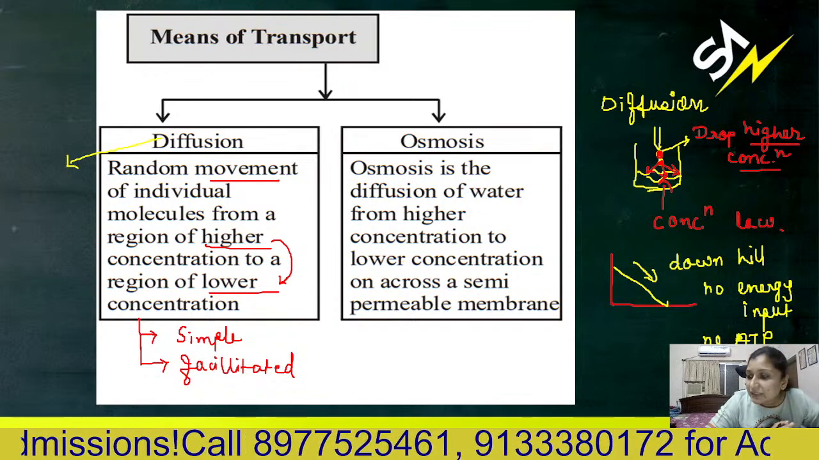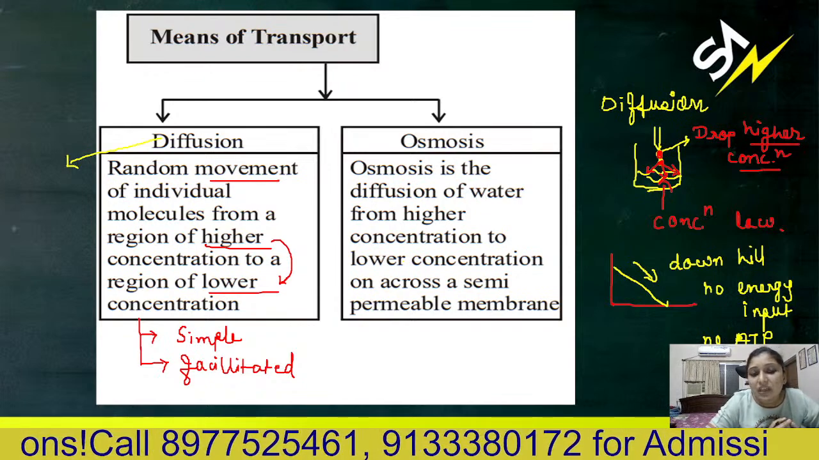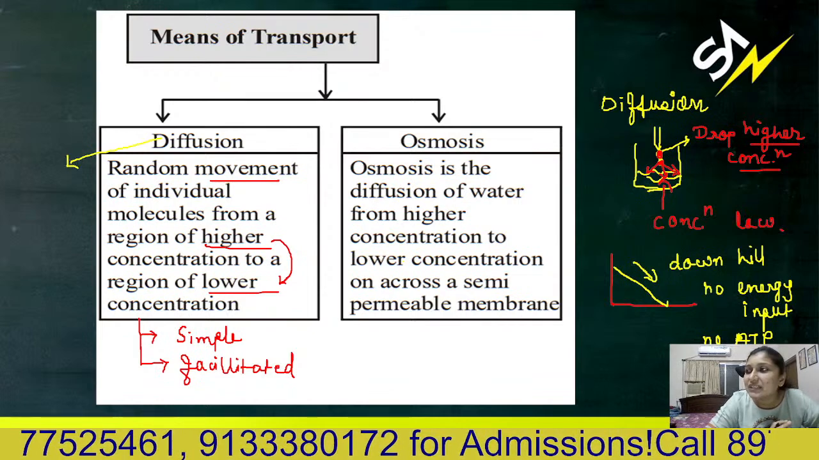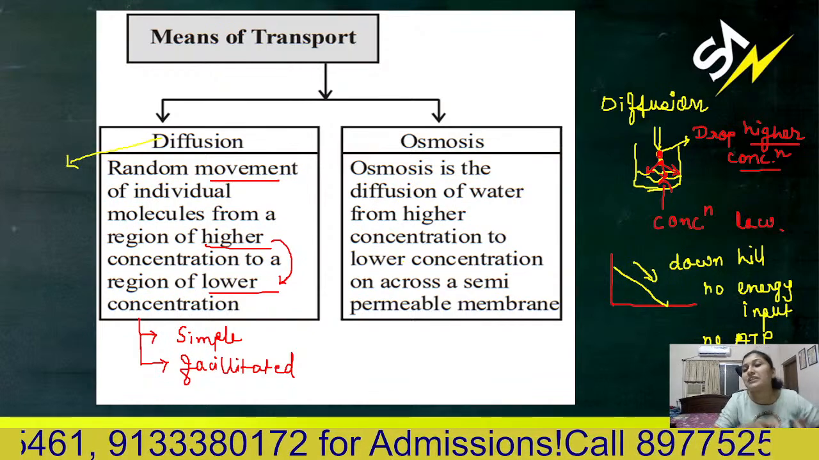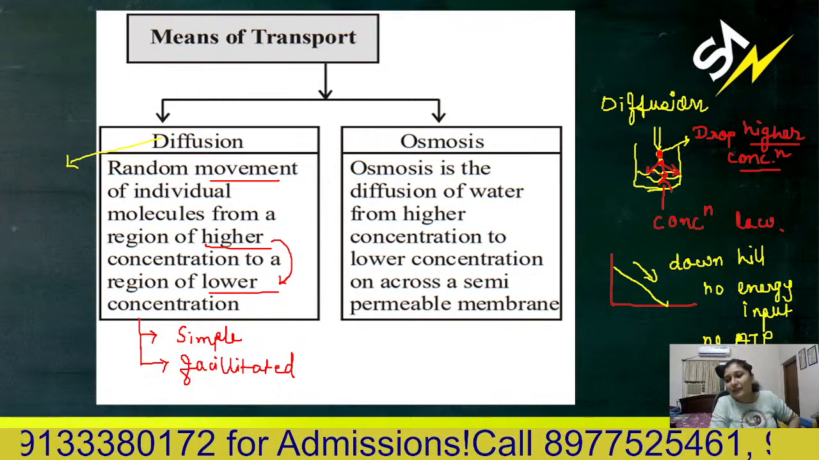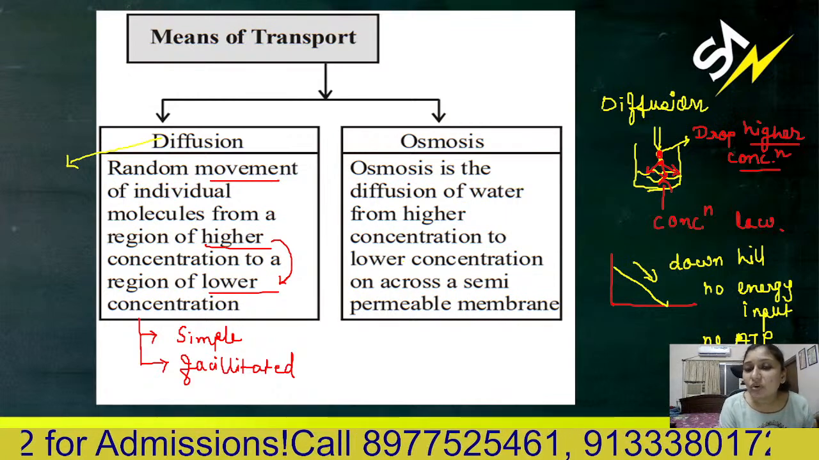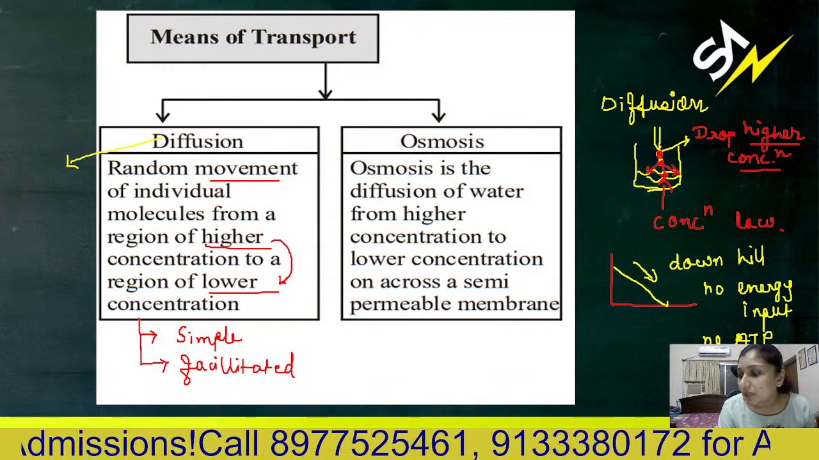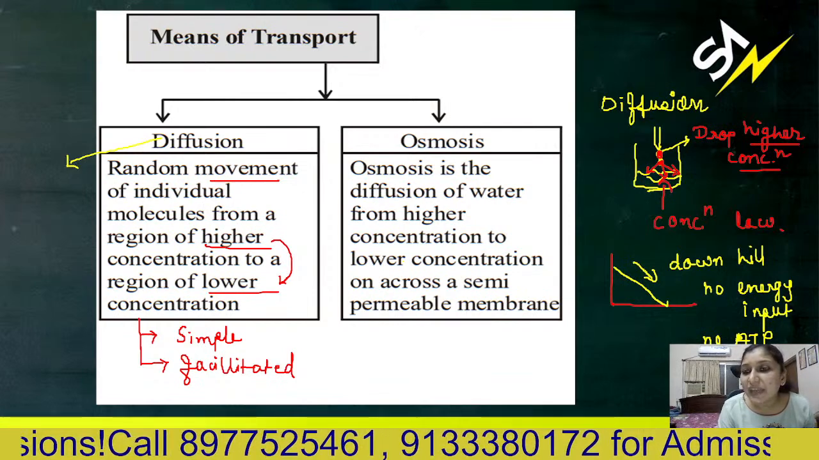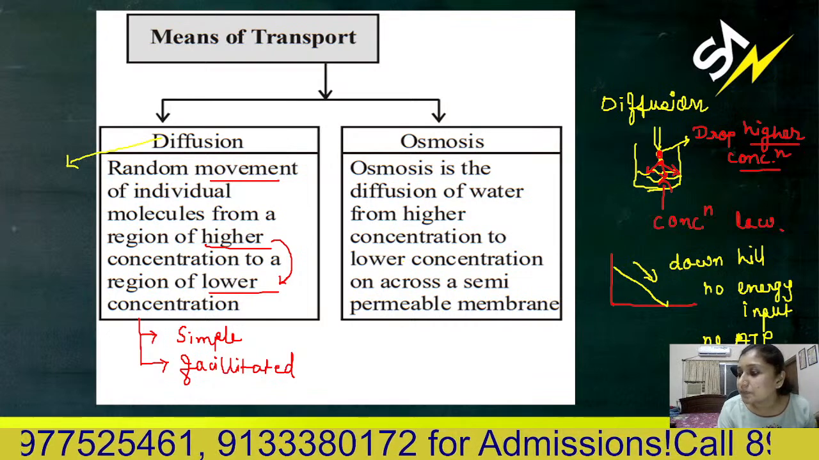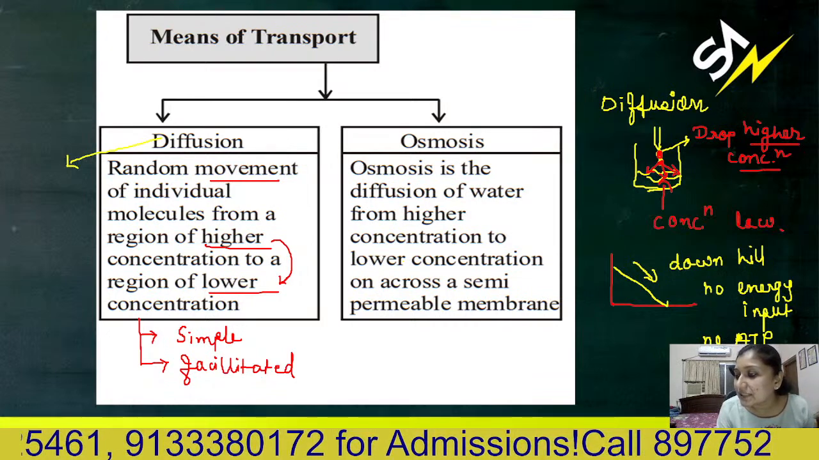Is that clear? But sometimes what happens? Sometimes when you want to transport any hydrophilic moiety through something hydrophobic, then you require a certain type of influencer or certain type of help, certain type of carrier molecules. That is called facilitated diffusion.